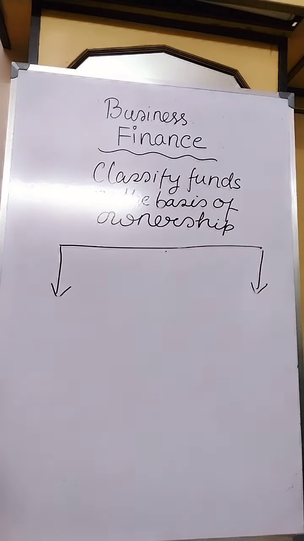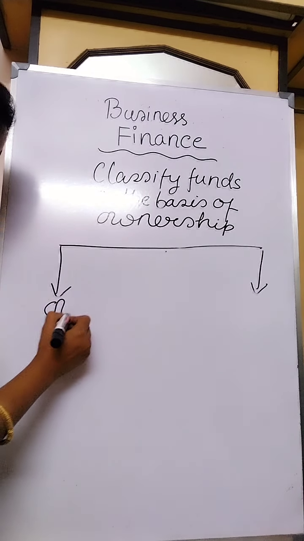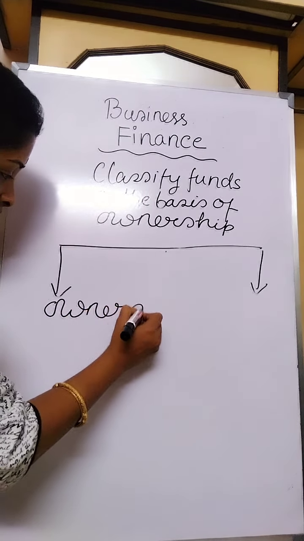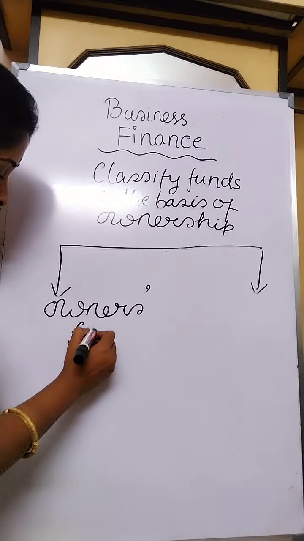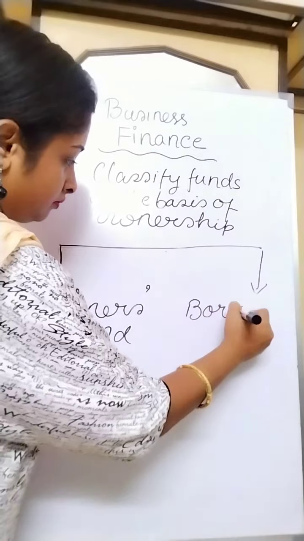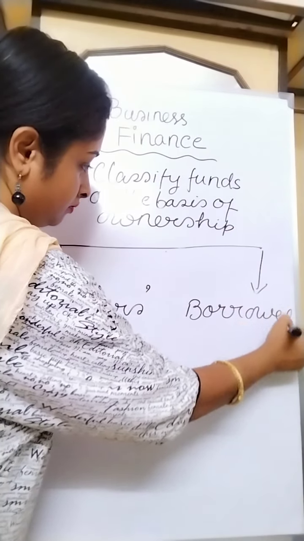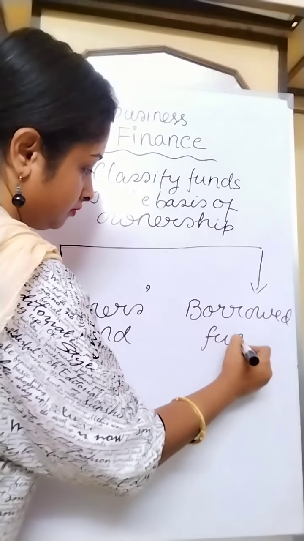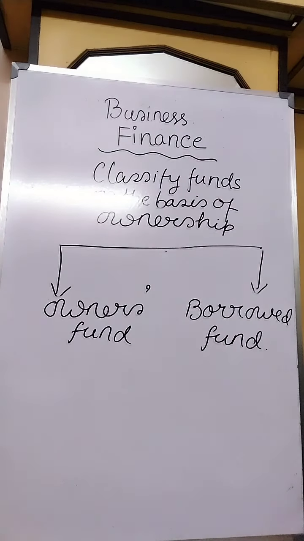What are those two classifications? One is owner's fund, another is borrowed fund. Now I will talk about these two funds one by one.